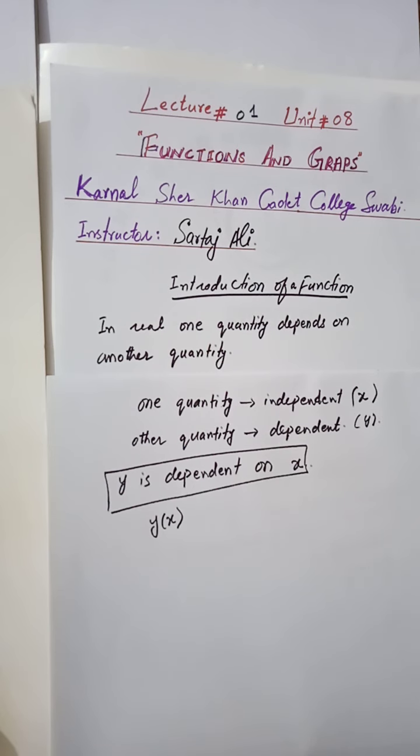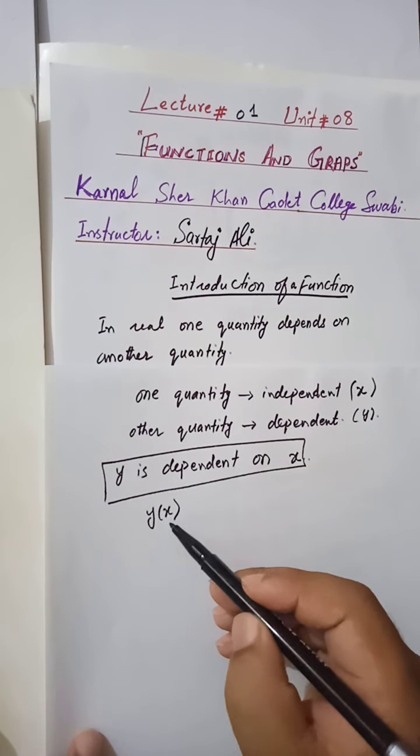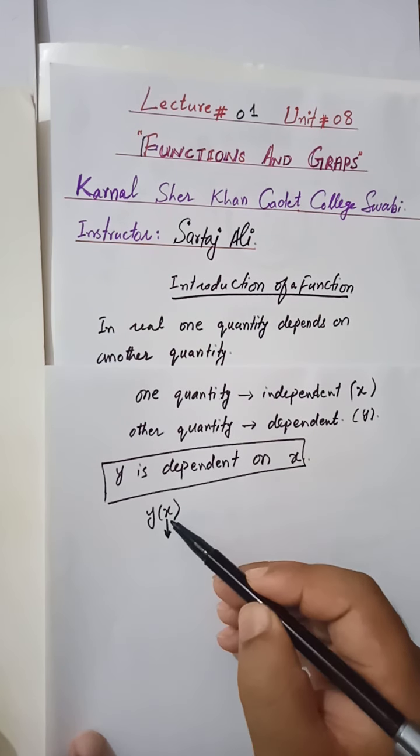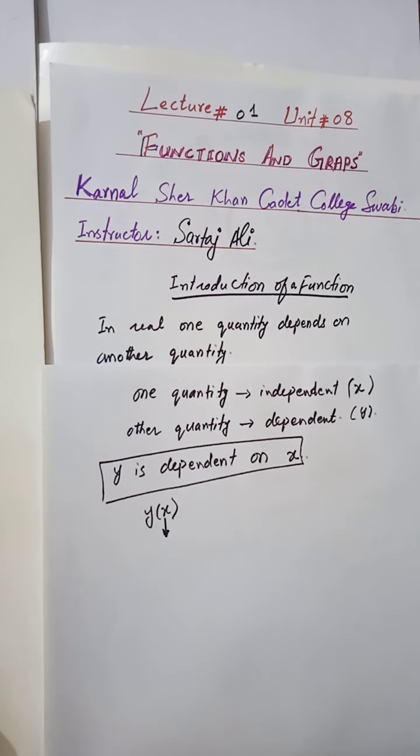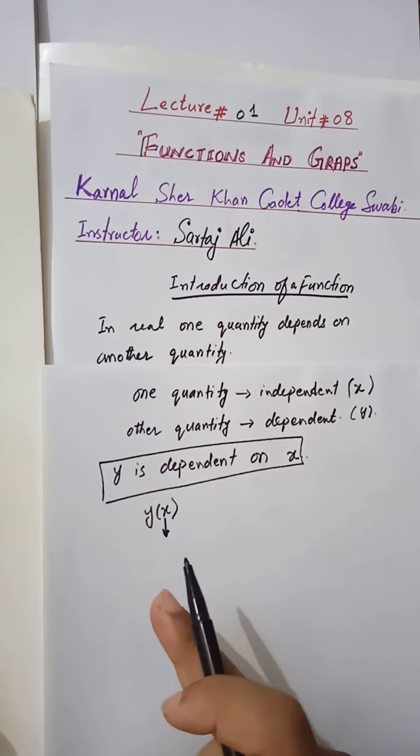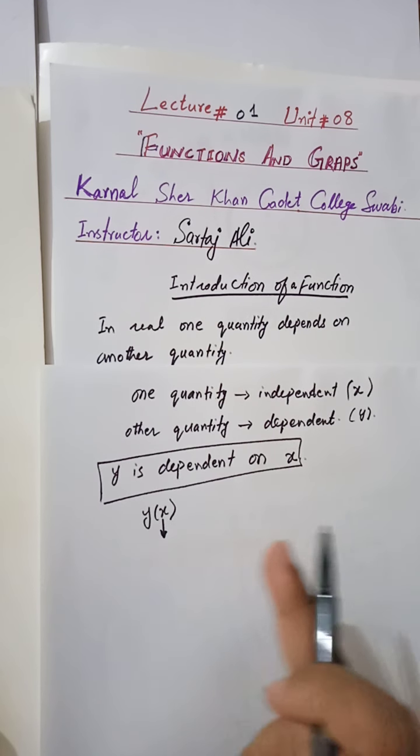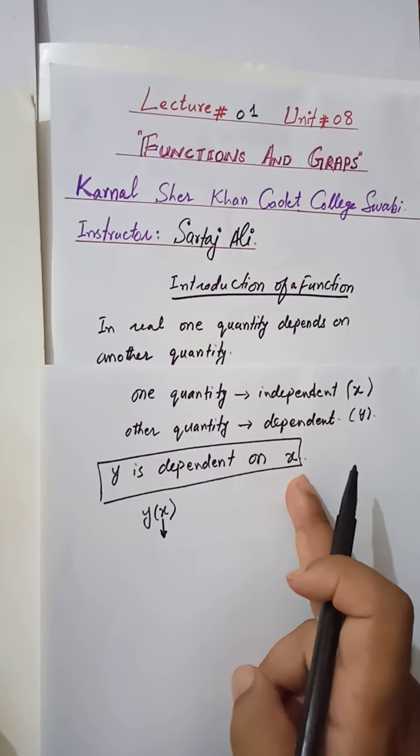For example, if I take another example to explain a function, up to now we just know that in the functions we are discussing in this chapter, one quantity is dependent on a single quantity. You see that this y is dependent on x. There may be a possibility that one quantity is dependent on two or more quantities, but here we discuss a single variable function, so one quantity depends on a single other quantity.